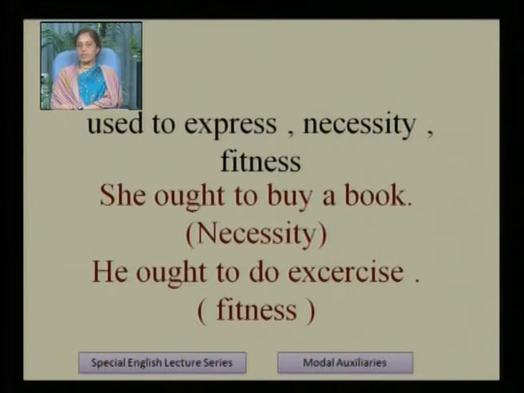Necessity, in the bracket necessity is written. She ought to buy a book. Buying a book is the necessity of her. So we express this necessity by using ought to. In the second example, he ought to do exercise. To live fit, to become fit, one has to perform exercise. He ought to do exercise. It shows the fitness. So when there is the question of fitness, then we use ought to.